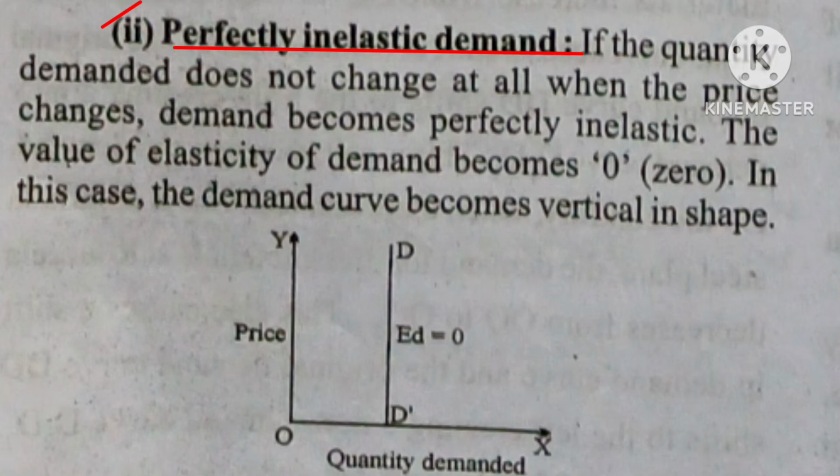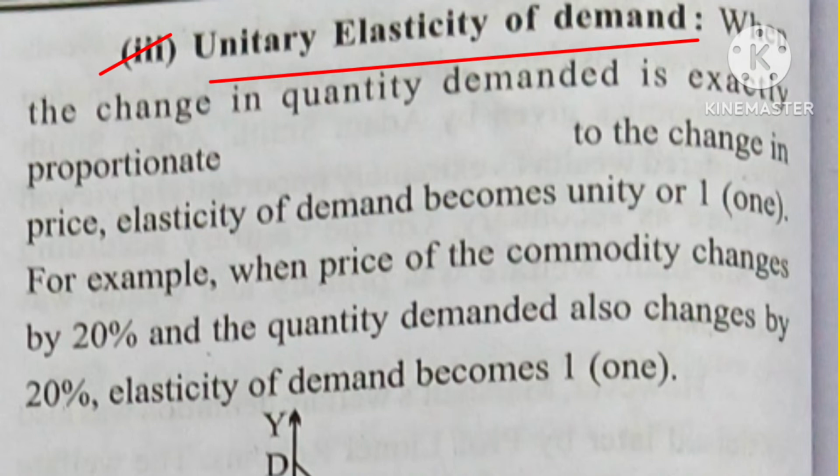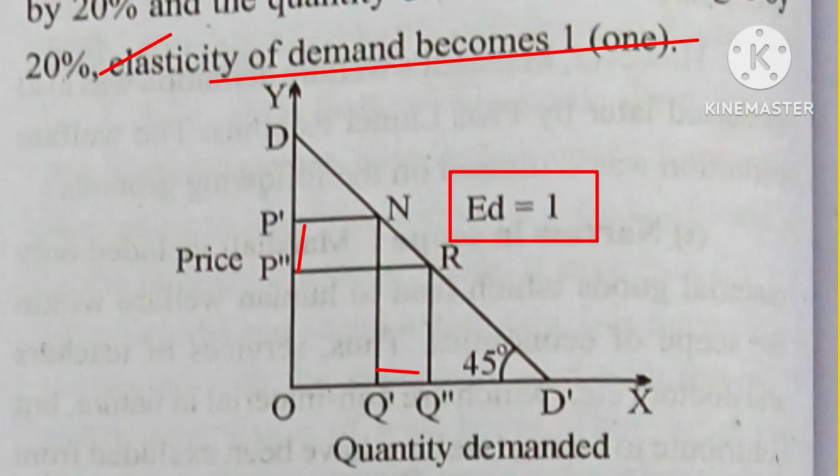Okay. Moving to the next one, unitary elasticity of demand. That means a percentage change in price brings the same percentage change in quantity demanded. For example, if a 20% change in the price of a commodity brings a 20% change in the quantity demanded, so that is 20 by 20 is equal to 1, so ED is equal to 1. See the diagram below. Here DD slopes downward, and see the change in price P1 to P2, and change in demand Q1 to Q2. So here P1P2 is equal to Q1Q2. That means it is equal to 1.